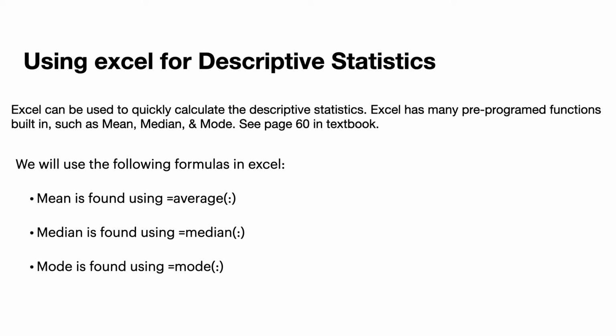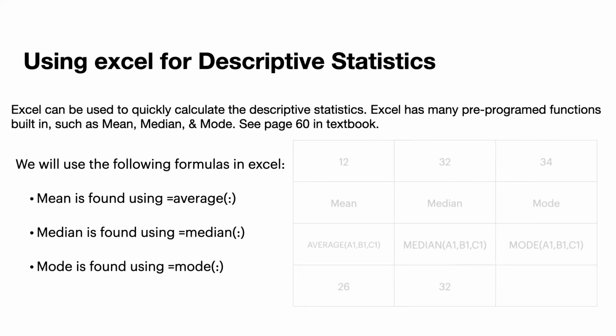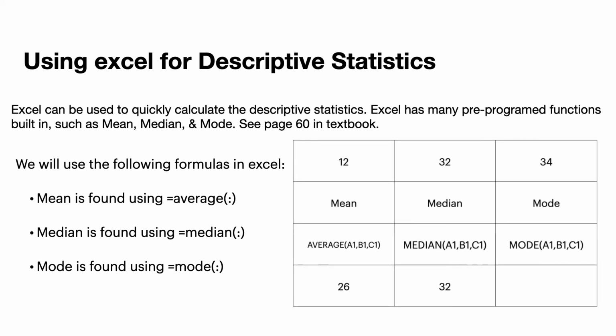For the median, almost the same thing. If you hit equal sign, start typing median, and then tell it which data you want it to use, you can have it calculate the median, the middle number, and it will also calculate the mode for you by just hitting equal sign, mode, and then whatever data you would like it to use. So I've done that here with the data 12, 32, and 34.